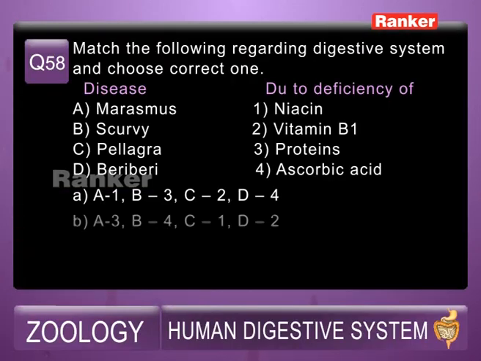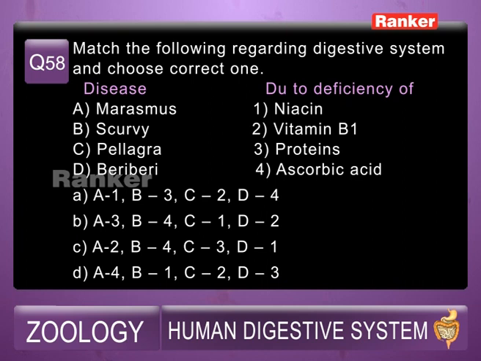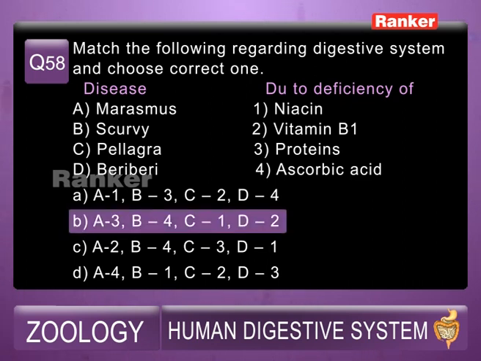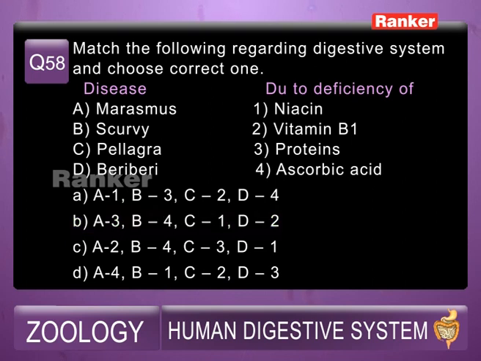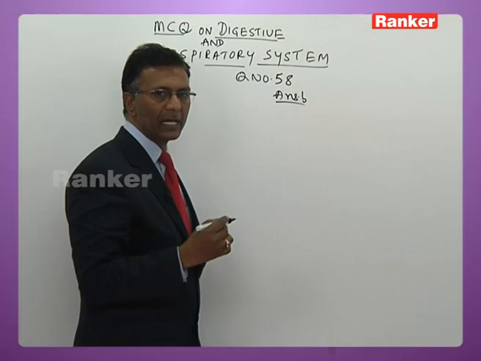58th question here now. Here again another match the following. Here are the options now under list 1. A. Marasmus, B. Scurvy, C. Pellagra, D. Beriberi. Under list 2 you have number 1 niacin, number 2 vitamin B1, number 3 proteins, number 4 ascorbic acid. Answer for this is B. How is it B? We shall discuss here now.